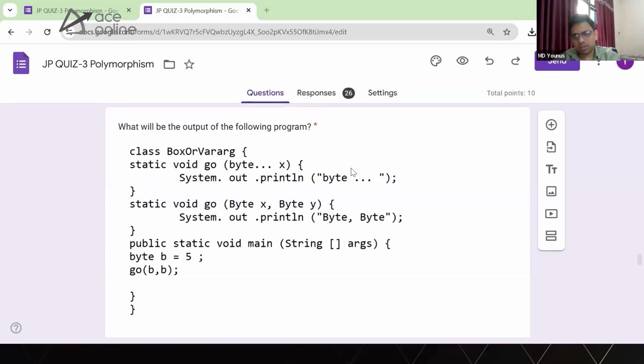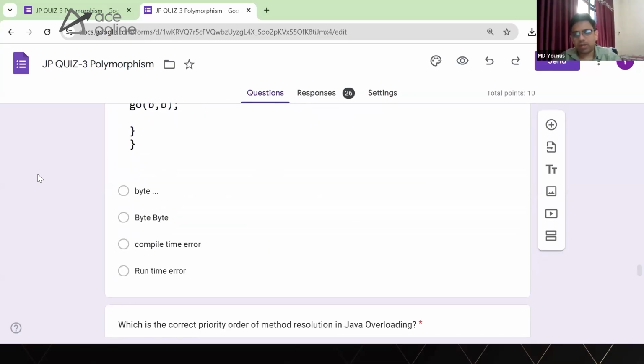Sarika says wrapper type. Sangeeta says wrapper type. I don't know what happened today, but people are not that active. But thank you to some of you. Priority, nice. As per the priority, the wrapper type gets the highest priority and variable length has the least priority. Very nice. Thank you, Sangeeta. So the answer for this is byte.